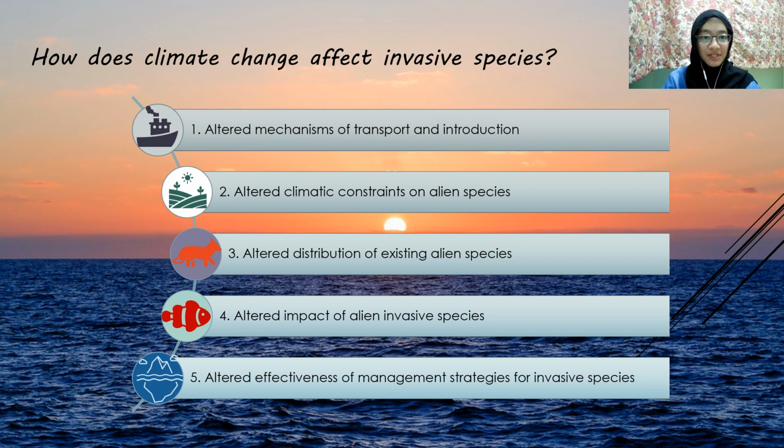So, how does climate change affect invasive species? Altered mechanisms of transport and introduction: climate change could alter patterns of human transport and link different geographic areas that were previously separated. Altered climatic constraints on alien species: warm stenothermal alien species will be able to spread further if conditions become more like their native range. Altered distribution of existing invasive species: many alien species will be favored by environmental changes that increase resource availability, which will facilitate their spread.